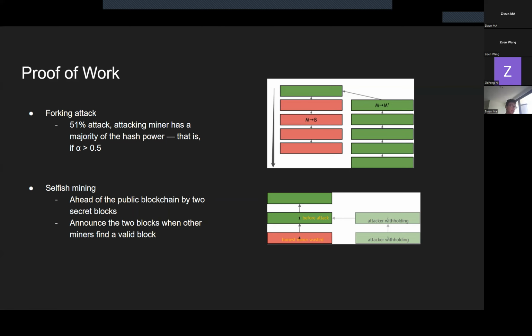Another attack is called selfish mining. If the attacker is ahead of the public blockchain by 2 secret blocks, all mining efforts of the rest of the network will be wasted. As soon as another miner finds a valid block, the attacker can just announce the 2 blocks he was withholding. That would instantly be the new longest valid chain, and the rest of the network's efforts would immediately be orphaned or cut off from the longest chain.